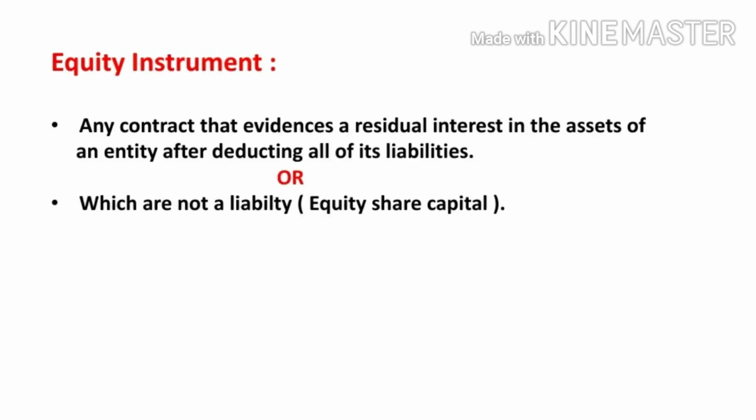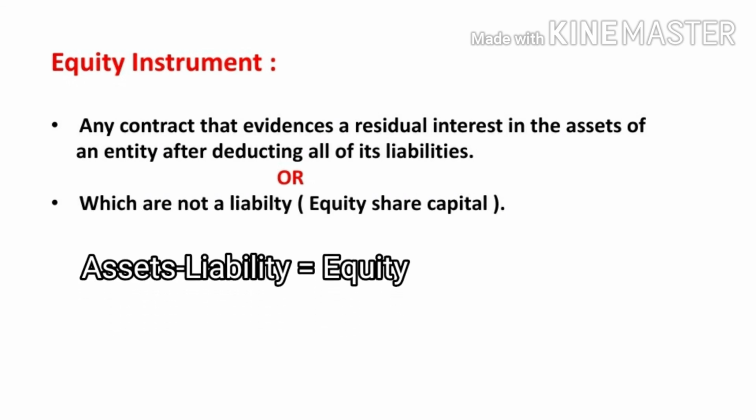Next one, meaning of equity instrument. Equity instrument means any contract that evidences a residual interest in the assets of an entity after deducting all of its liabilities. After deducting all liabilities from assets, we get the equity. In simple terms, equity means which are not a liability, that means equity share capital. In other words, asset minus liability is equal to equity. So when we deduct all liability from asset, we get equity. This is the meaning of equity instrument.